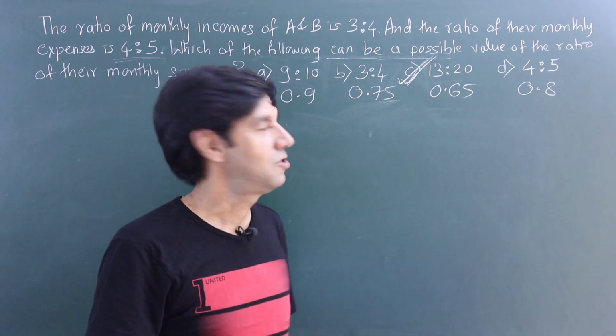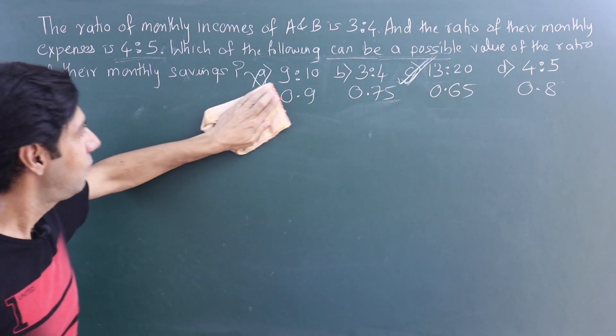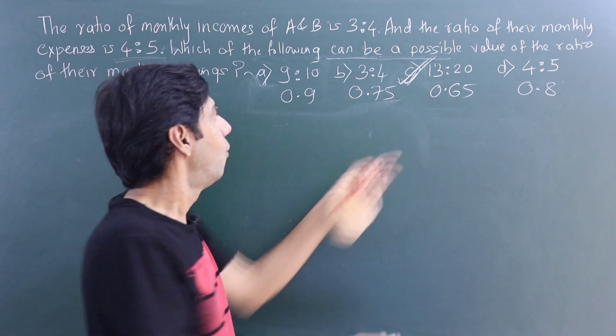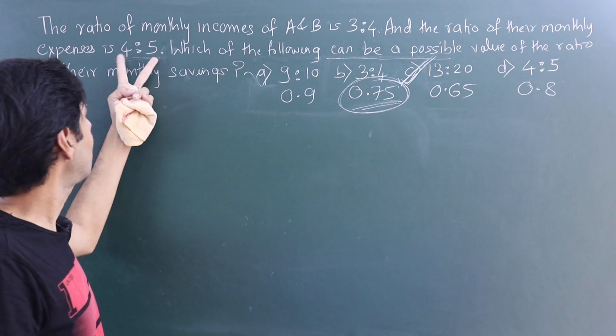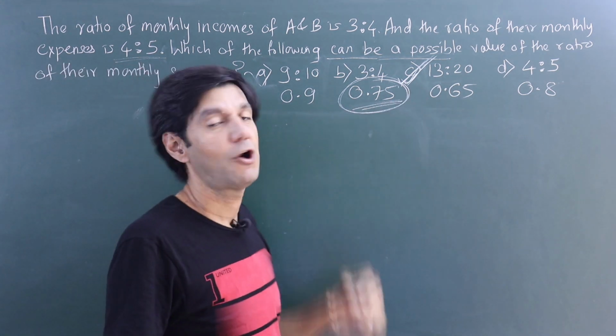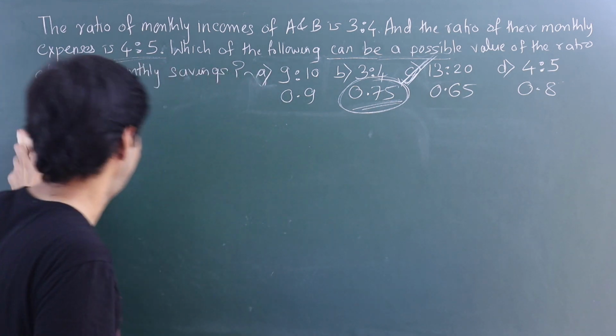Now let's take this question as an opportunity to know what happens that less than. If I take 0.75, how do I know that when I subtract two values in the ratio 4/5, I'm going to get a value less than 0.75 or I'm going to get a value more than 0.75? Let's do it. It's a nice theory, right?